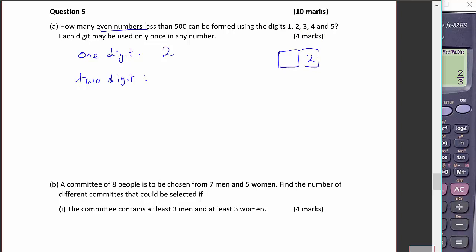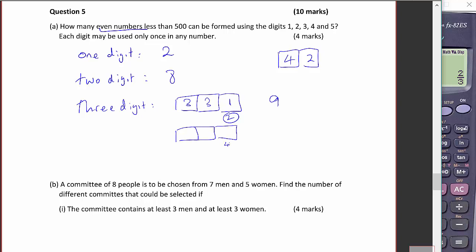Once we've chosen those, any of the others is okay, so that's 4 and 2, so there's going to be 8 of those. And then the 3-digit numbers we need to look at a bit more carefully. So what I'm going to do is fix the 2 in this spot. Now I cannot start with a 5 because that would be more than 500, so the 2's fixed. So there's 3 ways of doing that, but once I've done that, there's then 3 things that could go in here. So that would give me 9,